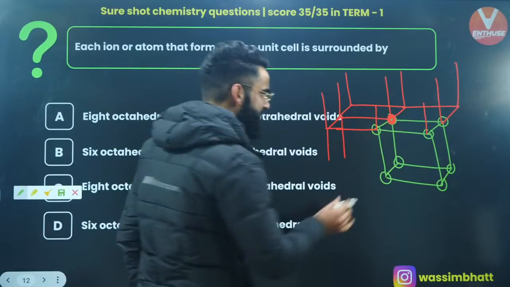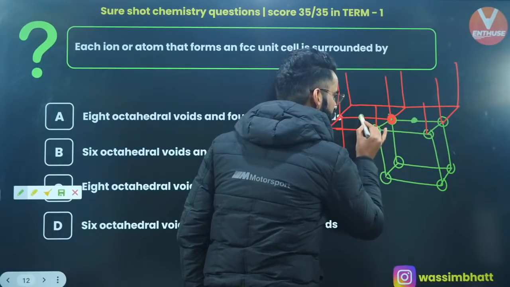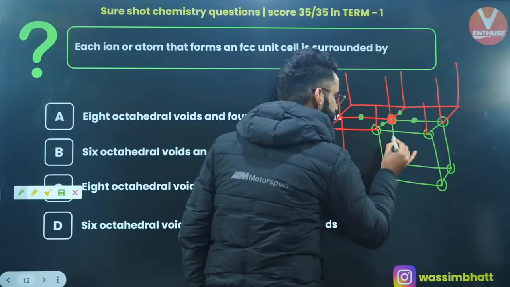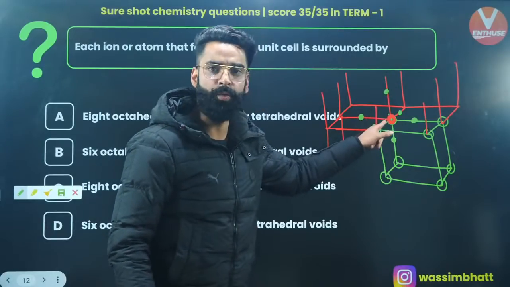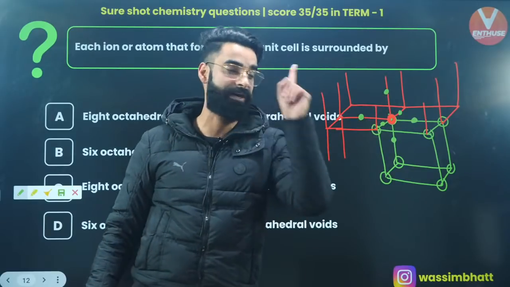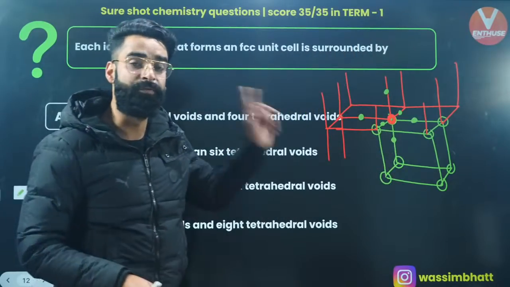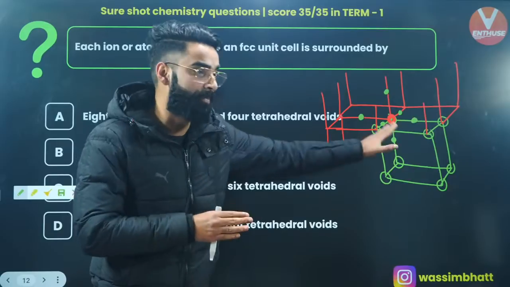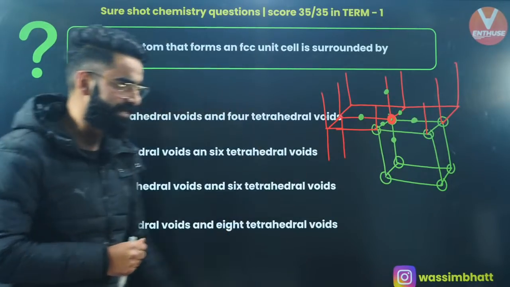Have a look exactly. At this edge center there will be an octahedral void. At this edge center, octahedral void. At this edge center, octahedral void. At this edge center, octahedral void. At this edge center, octahedral void. And at this edge center, octahedral void. So there are 6 octahedral voids equidistant from this particle, so it is surrounded by 6 octahedral voids. Similarly, there will be 8 tetrahedral voids surrounding a particular particle in case of FCC. I'm sure it's clear to every single one of you now.